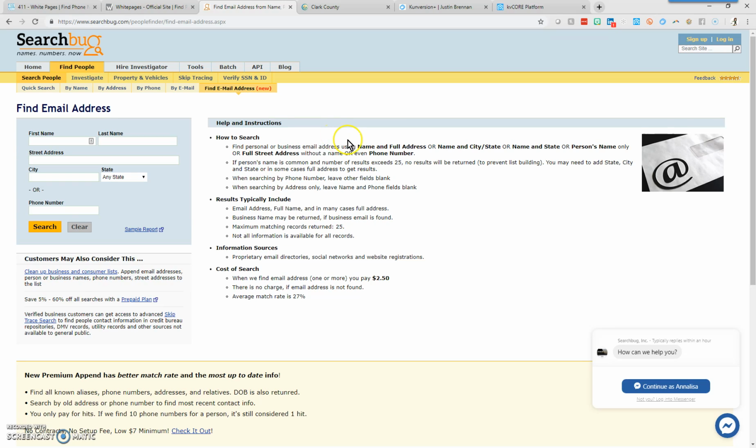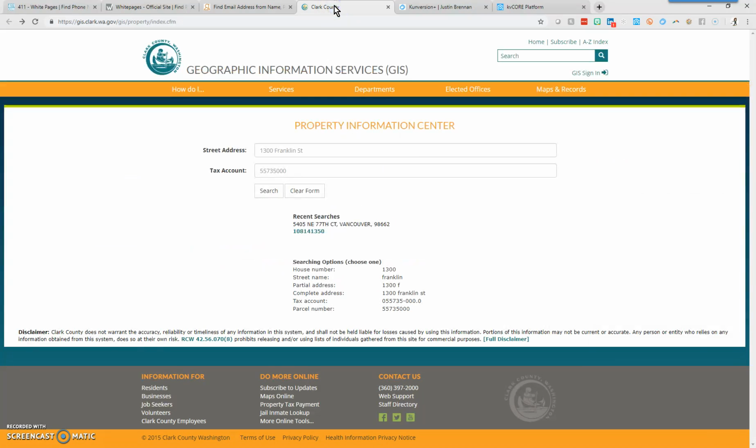Now, another really neat one that may come in handy for you as well is going to your assessor's office that's online. I found a lot of really great owner information, which then can lead me to having a name associated with it, and then I can go find a phone number on White Pages or 411. So there's different ways you can look at searching out this information and then bringing it all together for a more cohesive bulk of information to have available to yourself.